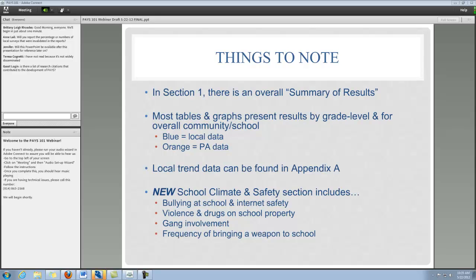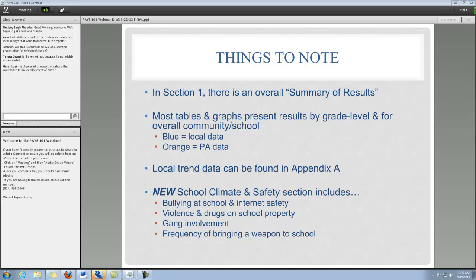Another thing to note is that most of the tables and graphs that are presented throughout the report are presented by grade level and for the overall community. So it's both broken down by individual grades as well as an overall average. Also, it's color-coded throughout so that the blue graphs and tables represent your local data, and the orange tables represent the Pennsylvania statewide sample data.